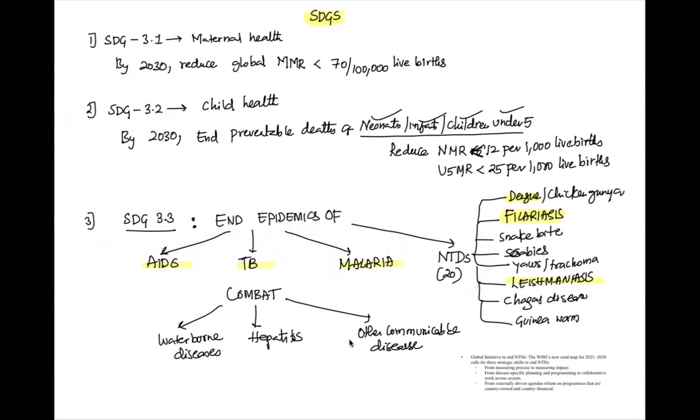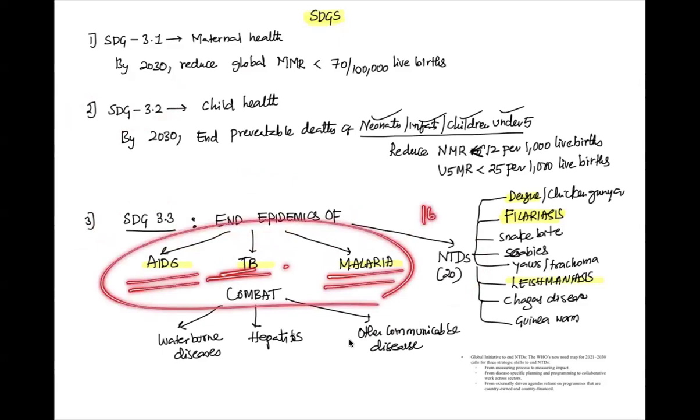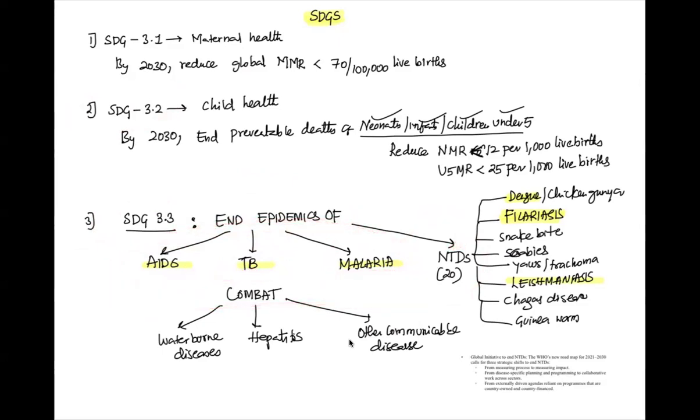The whole world is focusing on NTDs because, with very good initiatives and national health programs, we were able to control these major diseases. But almost 1 billion people over the world are still suffering with neglected tropical diseases. There are around 20. Among them in India, the commonly seen ones are dengue, filaria, snake bite, scabies, yaws, trachoma, leishmaniasis, Chagas disease, and guinea worm. But guinea worm is eradicated in India.